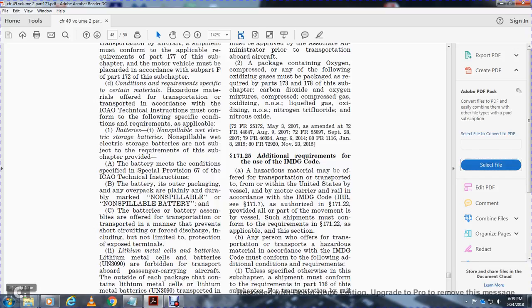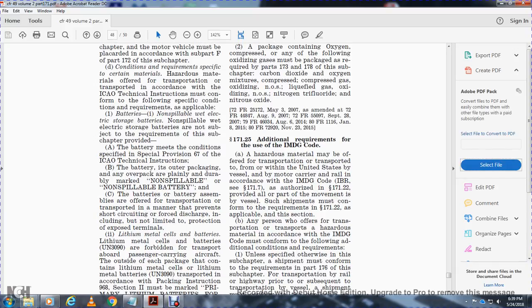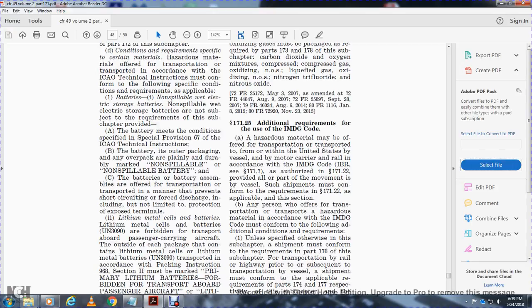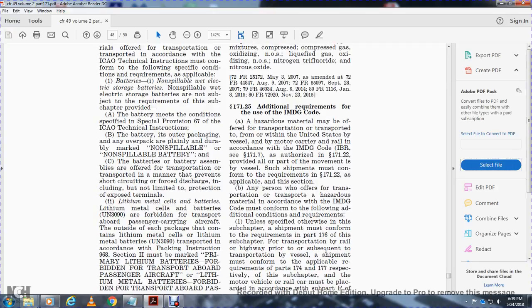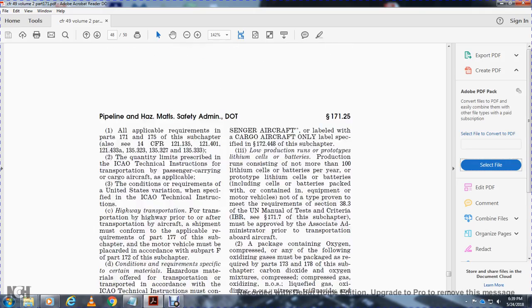Lithium metal cells or batteries. Lithium metal cells and batteries are forbidden for transportation aboard passenger-carrying aircraft. Outside each package, the lithium metal cells or lithium metal batteries, UN 3090, transported according to Packing Instruction 968 Section 2, must be marked "primary lithium batteries forbidden for transportation aboard passenger aircraft". Lithium metal batteries forbidden for transportation aboard passenger aircraft are labeled with the Cargo Aircraft Only label specified in 172.448 of the subchapter.